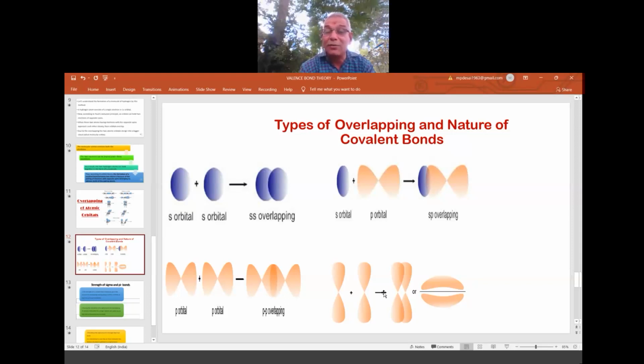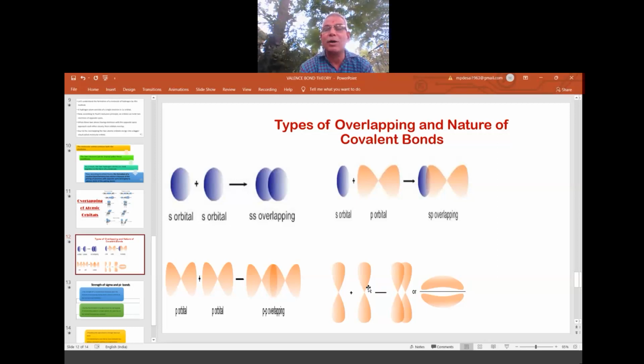So it is sideway. When the p orbitals are overlapping sideway, it is called a pi bond. On the axis where the nuclei are joining, it is a sigma bond. So this is a pp sigma bond, and this is a pp pi bond. Depending upon the type of overlapping, we have a sigma bond and a pi bond, but a sigma bond has to form first.